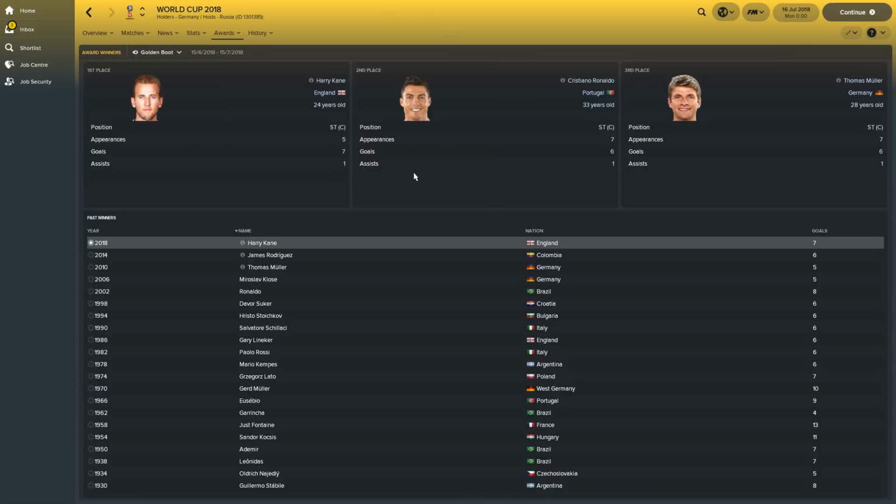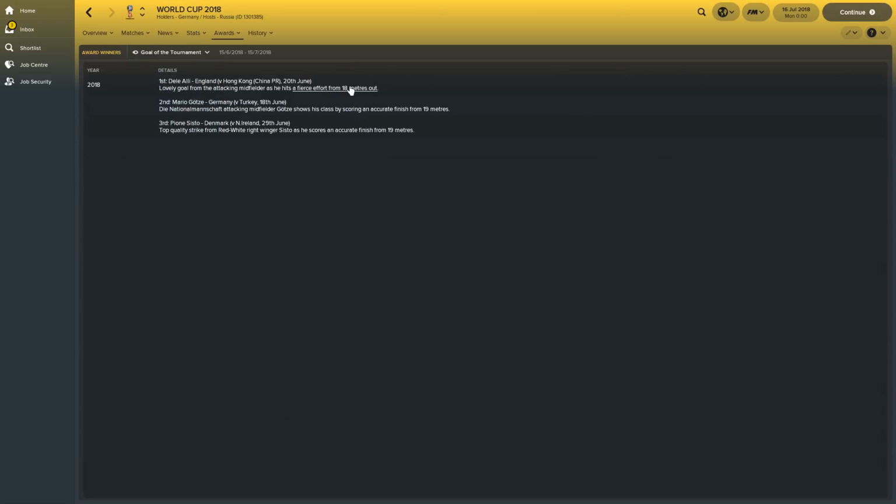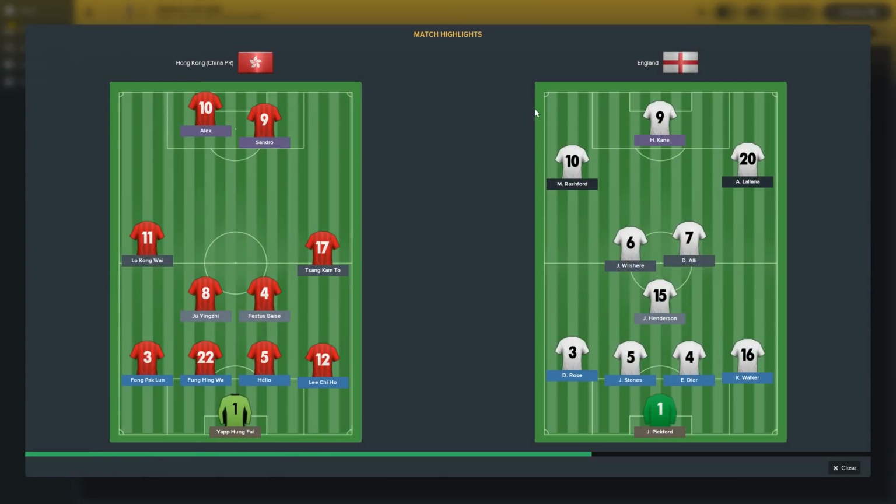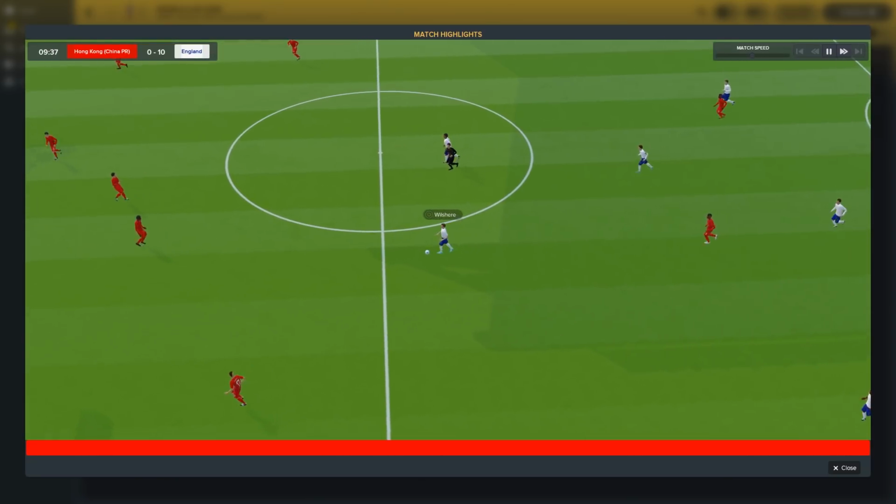Golden Boot went to Harry Kane, those 7 goals. Of course, he scored probably quite a few of them. He scored loads in that first game, didn't he, against Hong Kong? And then Ronaldo second and Muller third. Goal of the tournament then went to Dele Alli, who scored against Hong Kong. Poor old Hong Kong, absolutely murdered in this game by the English, 10-0.